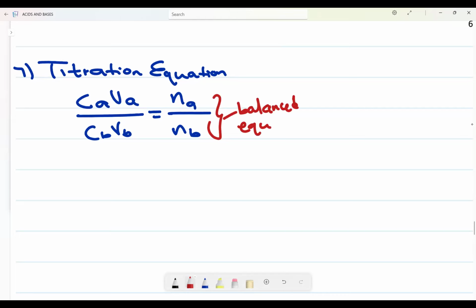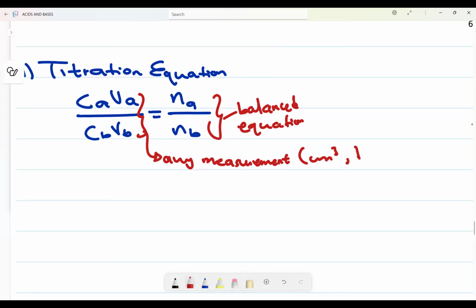Now, volume can be of any measurement. It can be centimeter cubed, decimeter cubed, meter cubed, or liters. As long as what you substitute at the top in meter cubed is also meter cubed at the bottom, and centimeter cubed at the bottom means centimeter cubed at the top.